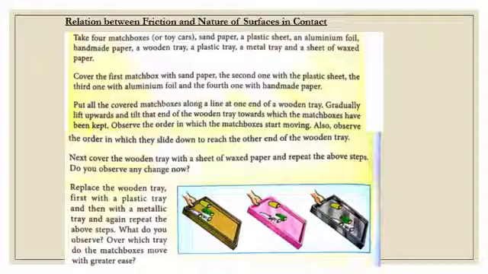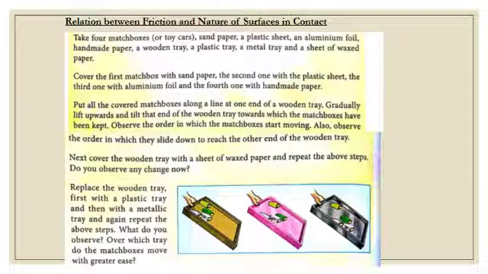You will observe that the matchbox covered with aluminium foil covers more distance. And when we replace the wooden tray with a plastic tray or metallic tray, again the speed of the matchboxes moving downward will be different.